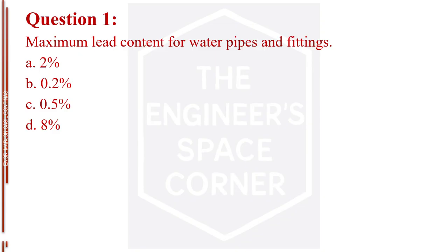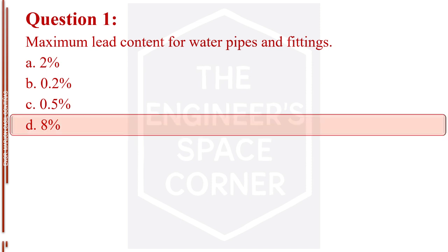Question number 1. Maximum lead content for water pipes and fittings. Letter A, 2%. Letter B, 0.2%. Letter C, 0.5%. Letter D, 8%. The answer is letter D, 8%.